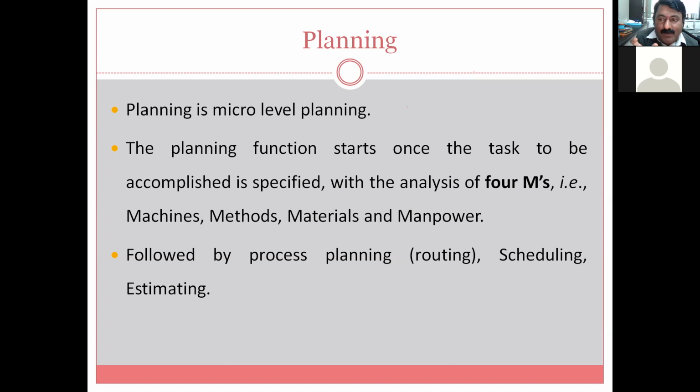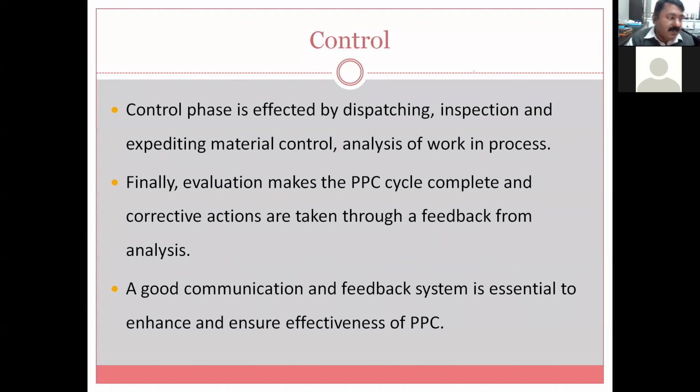What is the time required, on which machine we have decided, what is the speed, feed, depth of cut, or what are the different parameters to be used, and what are the different stages: time for loading on the machine, actual machining time, time for unloading. This comes under scheduling and estimating. So this is the planning phase. And friends, the next part is control. The control phase is affected by inspection, expediting, material control, and analysis of work in progress. We have discussed this as well.